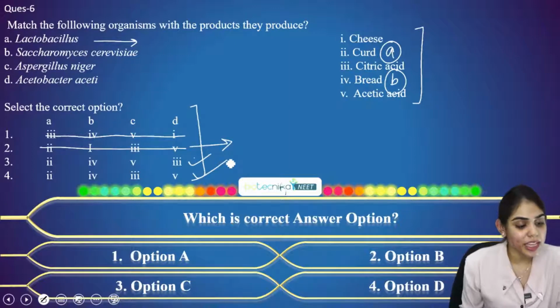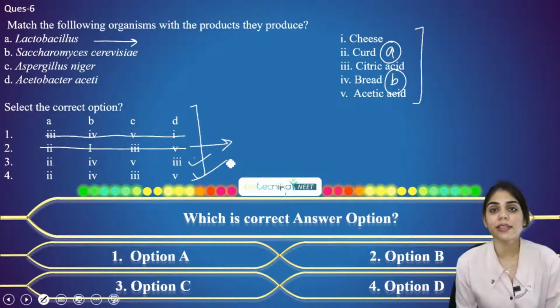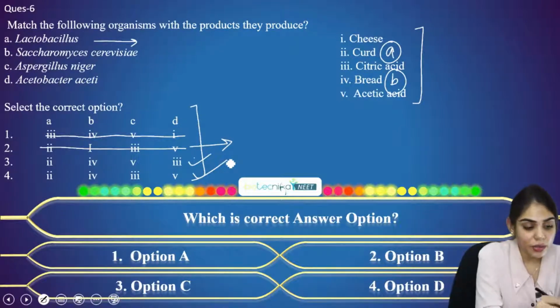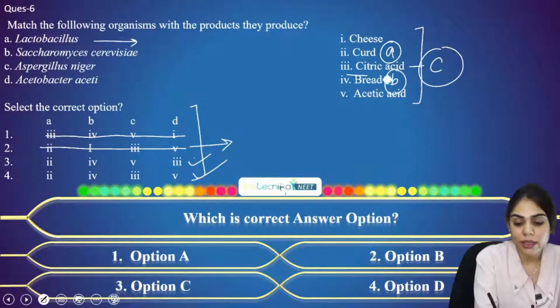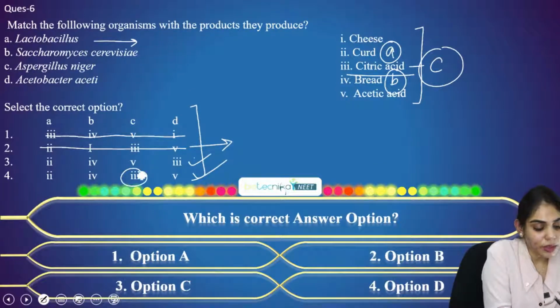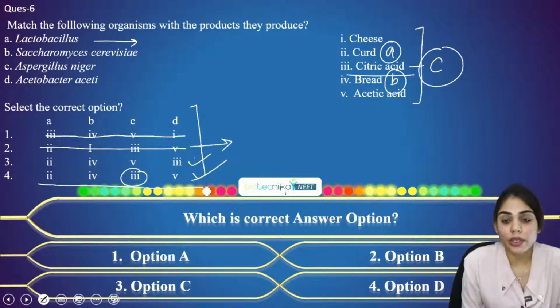So the third is Aspergillus niger. Again, this is a type of fungus that is responsible for the preparation of citric acid. It synthesizes or produces citric acid. So the option 3 for Aspergillus niger is citric acid. Where do we find option 3? So yes, the correct option is option D, that is option 4.